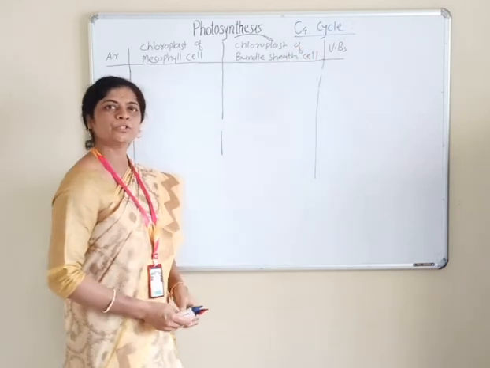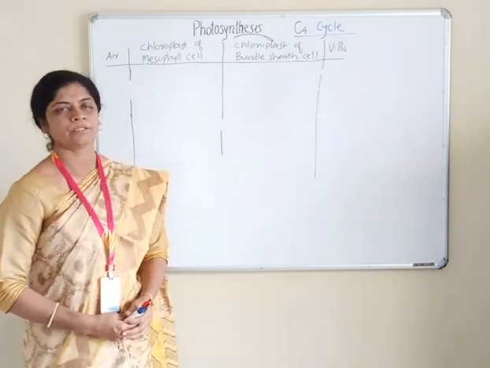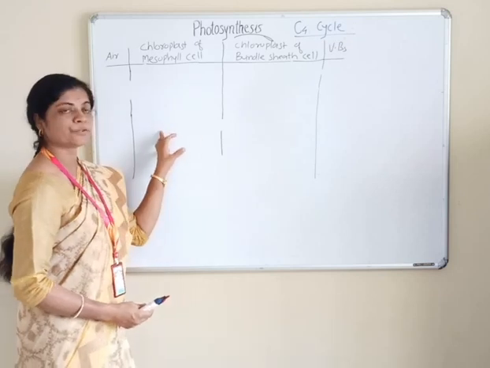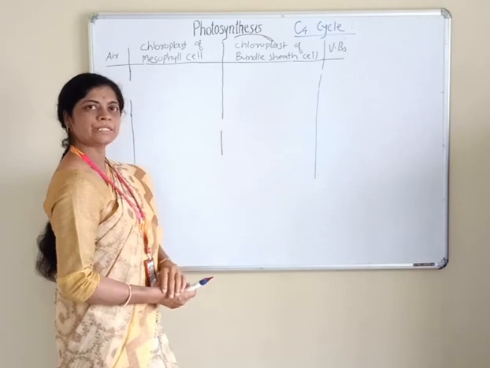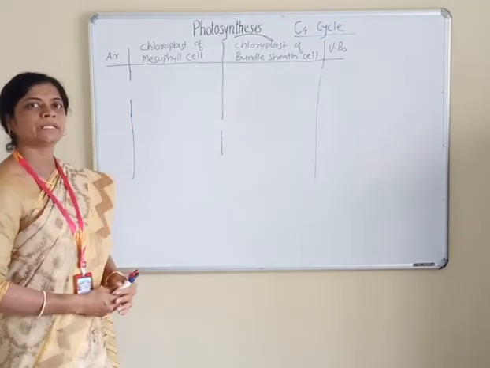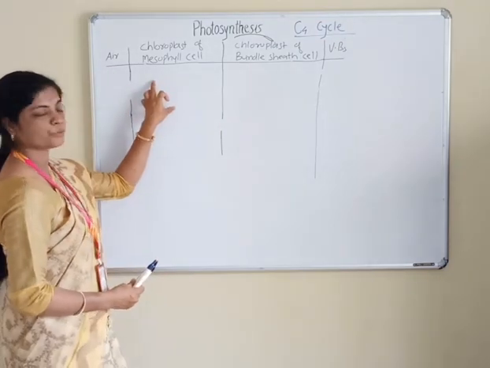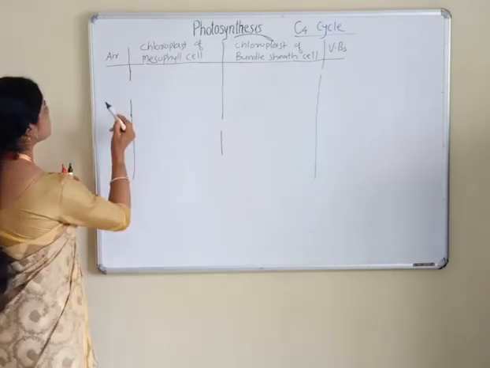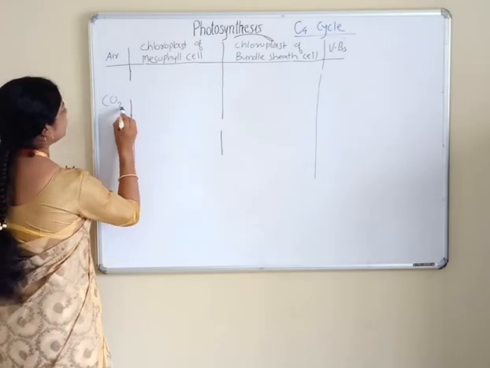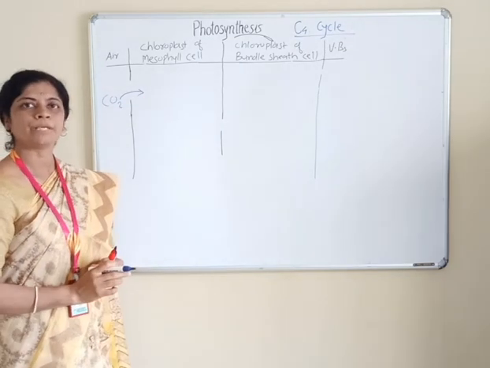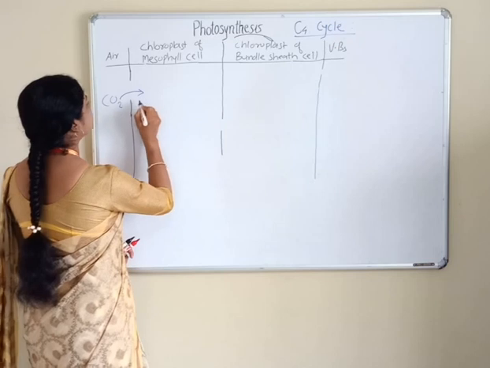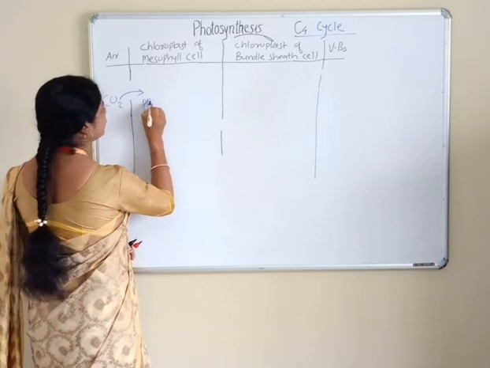Now we will start the C4 cycle. The C4 cycle involves two types of carboxylation. One occurs in the mesophyll cell and another takes place in the bundle sheath cell chloroplast. Atmospheric carbon dioxide is fixed in the mesophyll cell. Atmospheric CO2 enters through stomata into the chloroplast of the mesophyll cell, and it reacts with phosphoenol pyruvate.